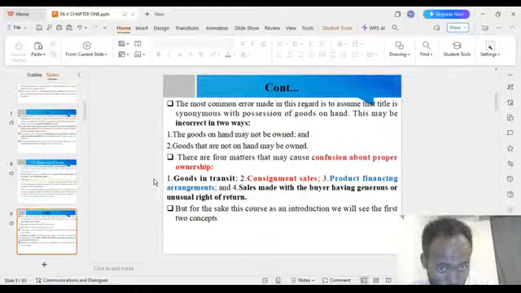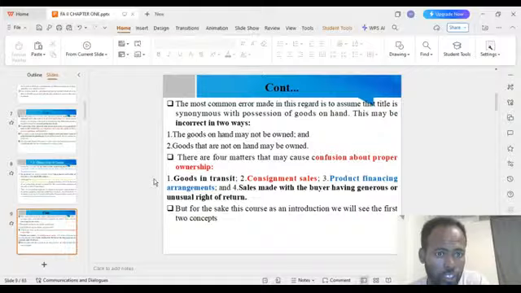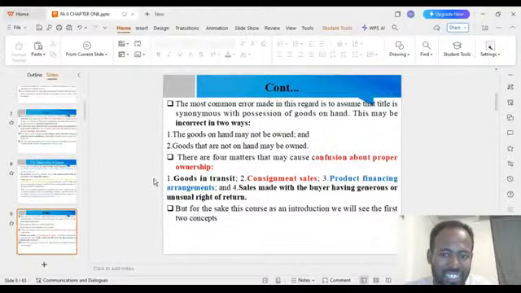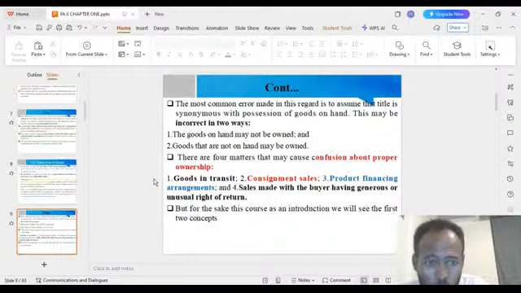These two are incorrect assumptions. There are four matters that may cause confusion about proper ownership: goods in transit, consignment sales, product financing arrangements, and sales made with buyers having generous or unusual rights of return. But for the sake of this course, as an introduction, we will see the first two concepts.